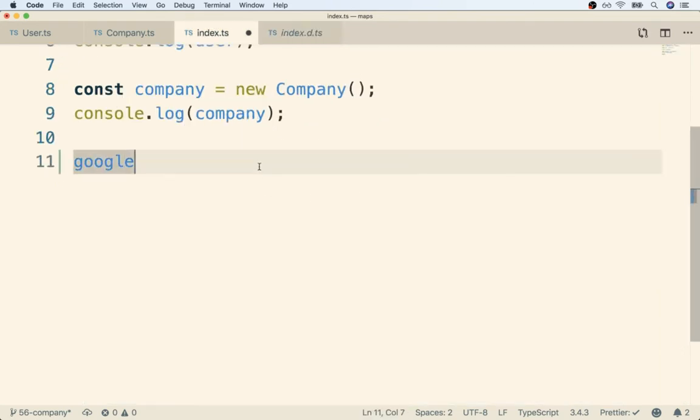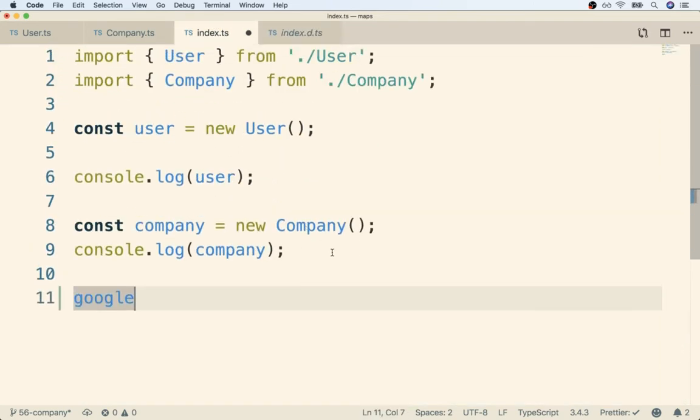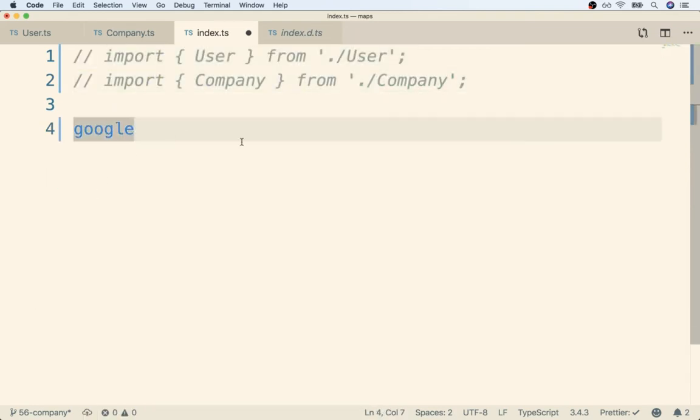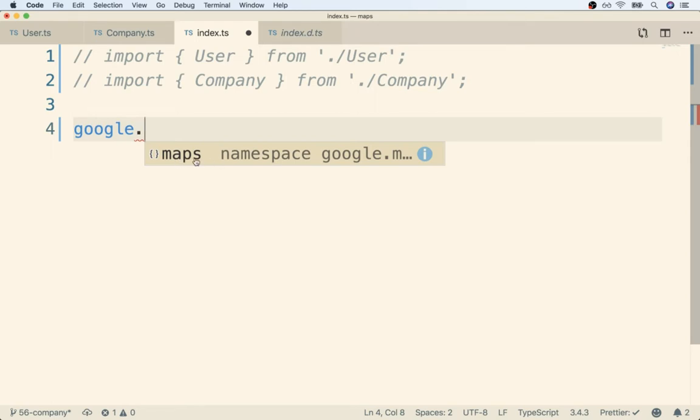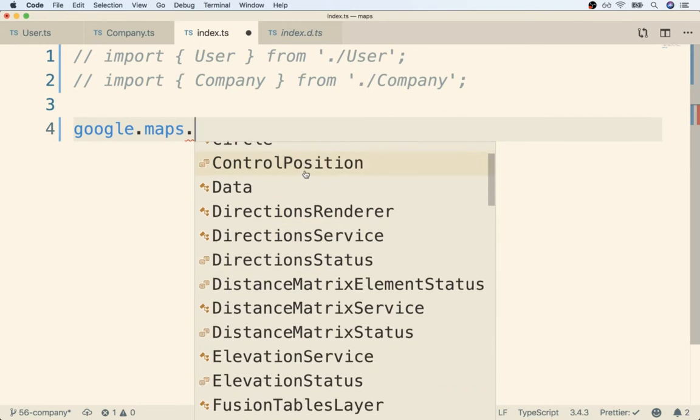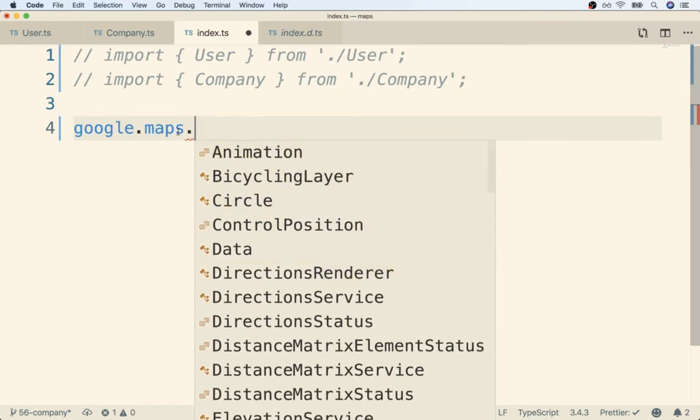I'm going to go back over to my index.ts file. Back over here, I'm going to clean up all that user and company stuff and comment out the two import statements. Let's just focus on a map for right now. Like I just mentioned, google is a reference to the global variable. If we put a dot here, we get a reminder that it has a maps property. And if we put another dot, we can see a list of all the different properties that belong to that maps object. That's that big list of all those folded things we were just looking at.